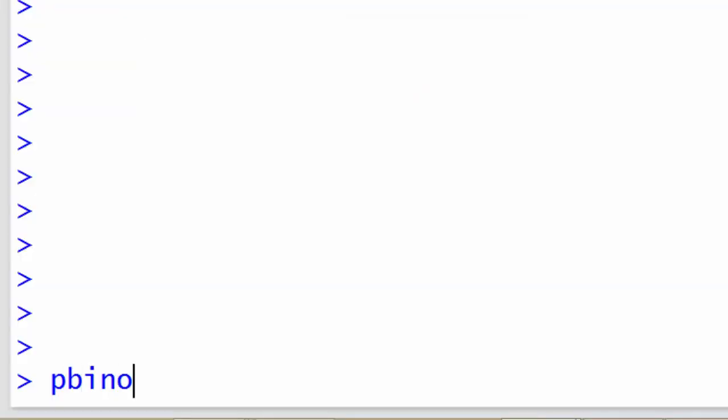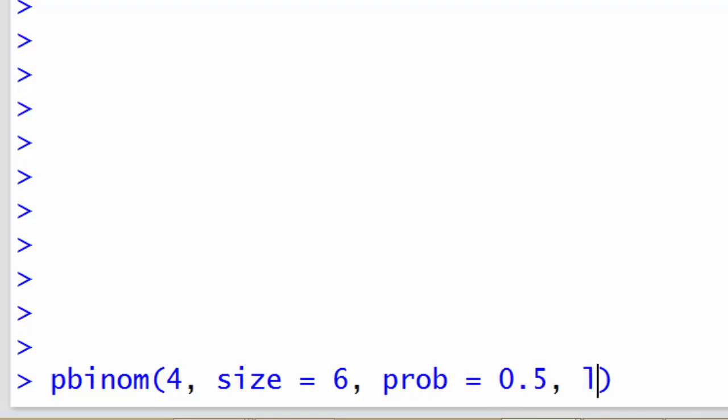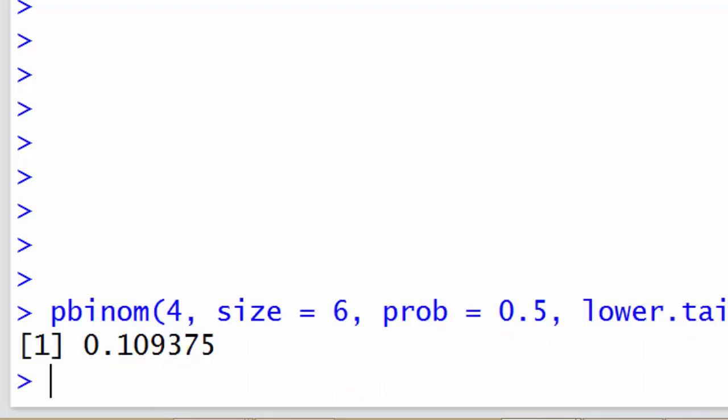So we want pbinom, we want 5 or 6, so I'm going to put 4 here, and I'll explain why in a second. I want size, the number of coin flips, equal to 6, prob equal to 0.5, and lower.tail equals FALSE. Sorry, working on a small keyboard here. There we go. So it's 11% if I round to the nearest integer percentage. The reason I do 4 is because by default, pbinom will do 4 and lower. But when I put lower.tail equals FALSE, it's going to do strictly greater than 4, so 5 or 6.